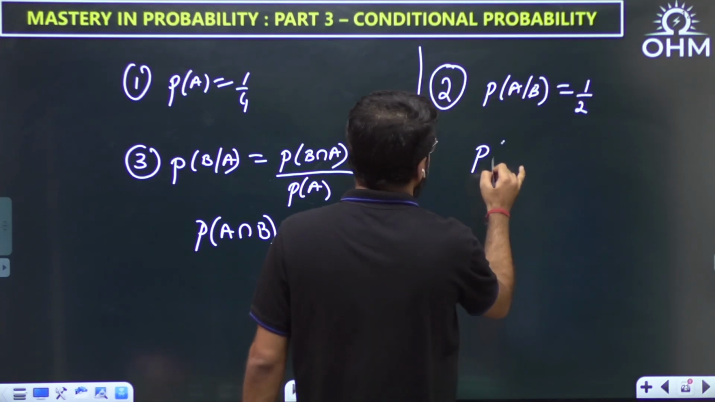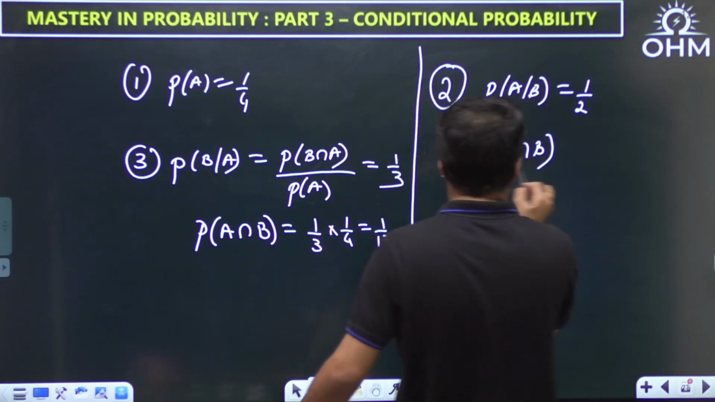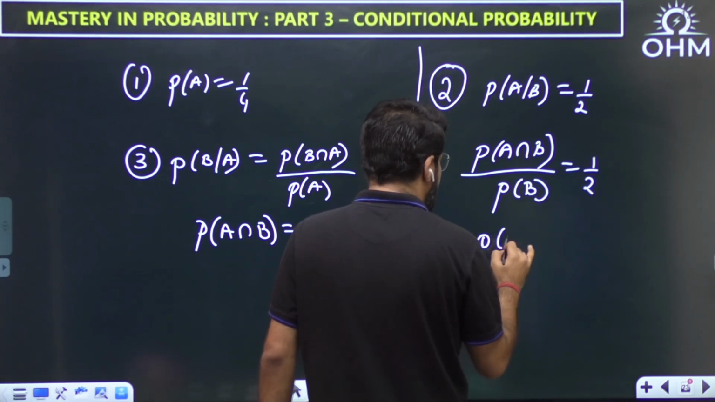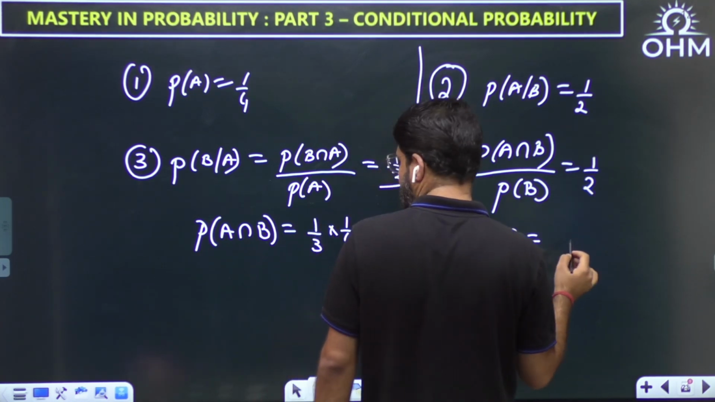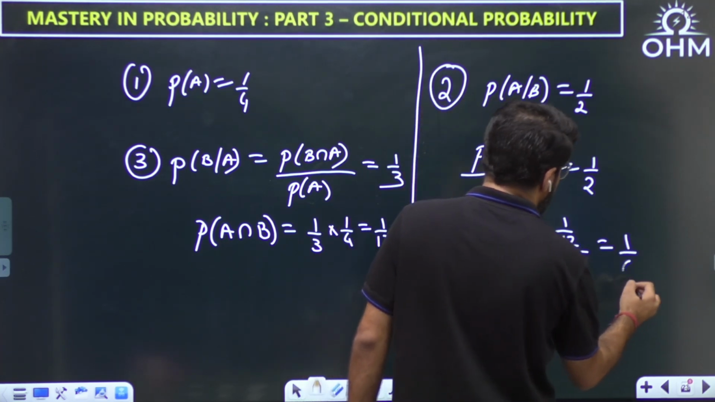P of A given B is now P of A intersection B, which is known to us now, divided by PB. So PB can be calculated now. What is the value of PB? P of A intersection B, 1 by 12 upon 1 by 2. So this is 1 by 6.